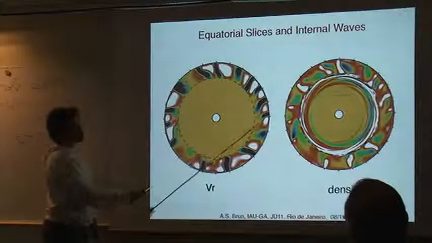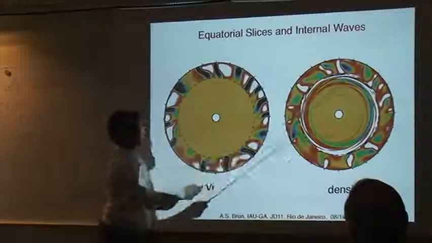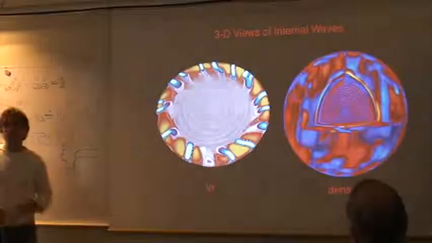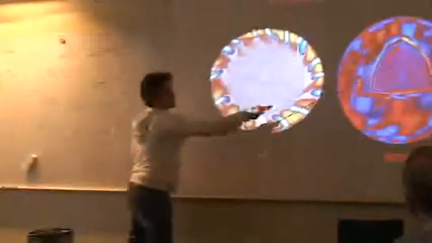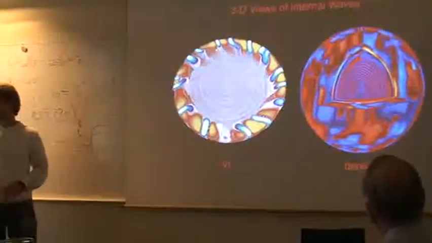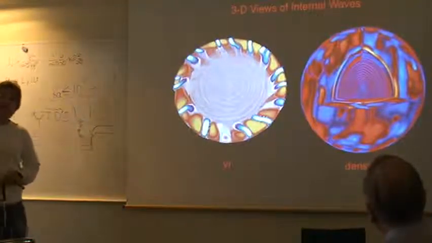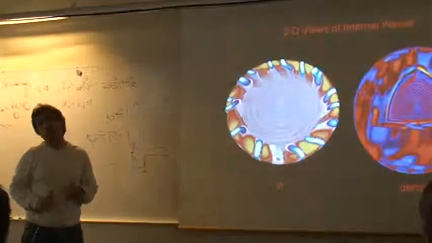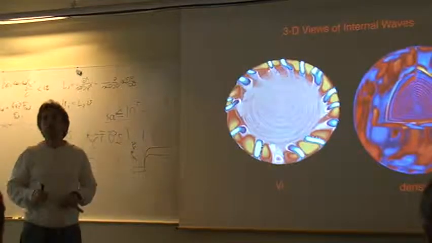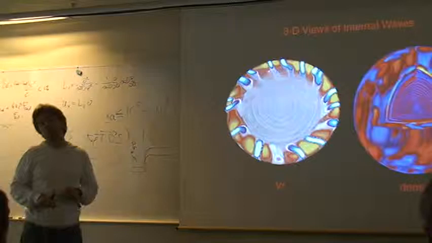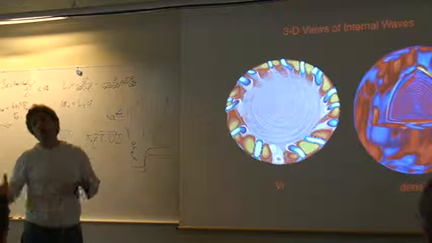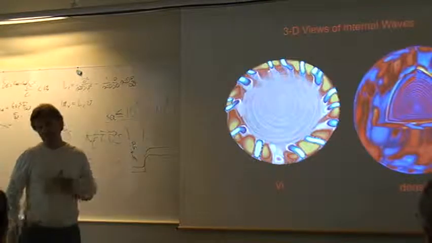Here, this is convection flow, and here you have density fluctuation. You see the waves in the equatorial plane, but in 3D it's even better. Here you have an idea of the sun in 3D, where you have waves generated all over the place in the radiative interior. Internal gravity waves, you mean? They are actually mixed. They are gravito-inertial waves, because we are rotating. And when I'm putting in a magnetic field, these are called Alfvén-gravito-inertial waves, or in the geophysical community they are called MAC waves, MAC waves.